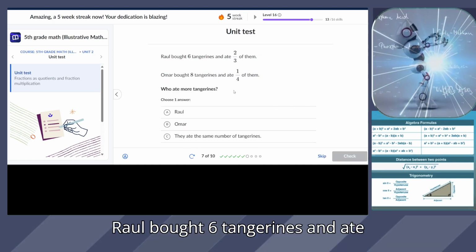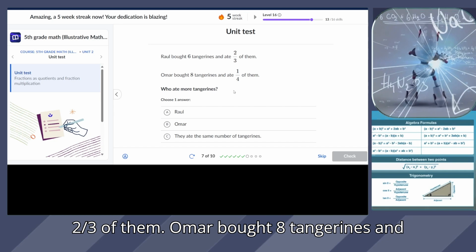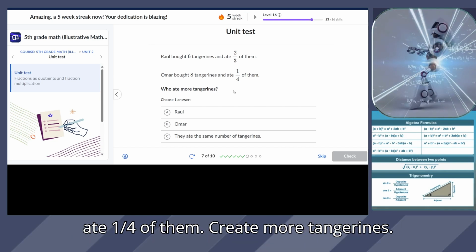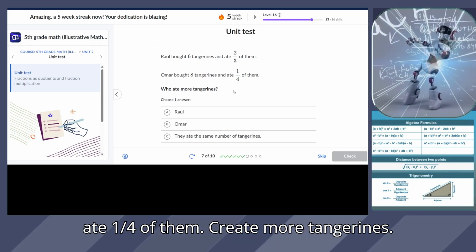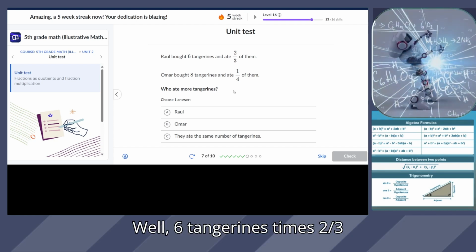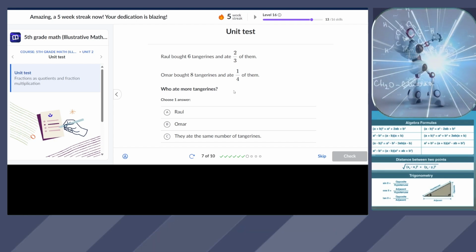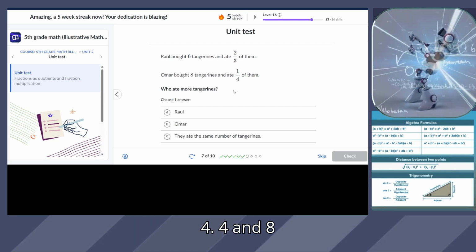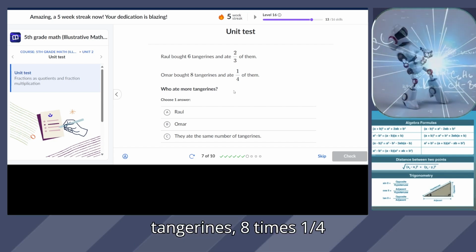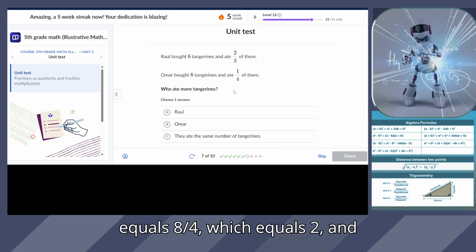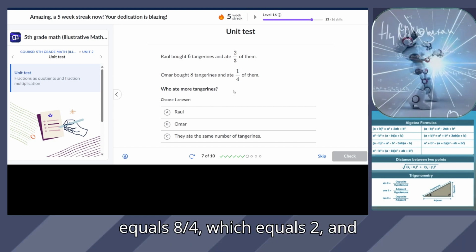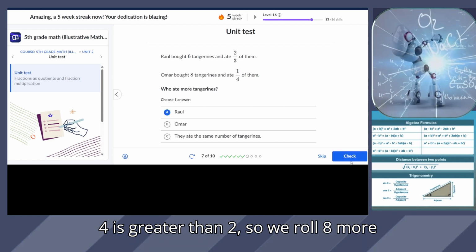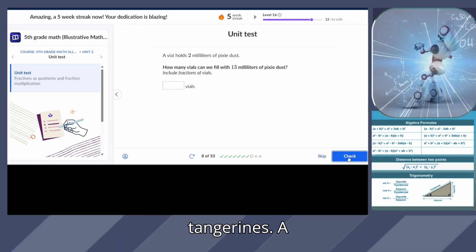Raul bought six tangerines and ate 2/3 of them. Omar bought 8 tangerines and ate 1/4 of them. Who ate more tangerines? Well, 6 tangerines times 2/3 equals 12/3, which equals 4. And 8 tangerines, 8 times 1/4 equals 8/4, which equals 2. And 4 is greater than 2, so Raul ate more tangerines.